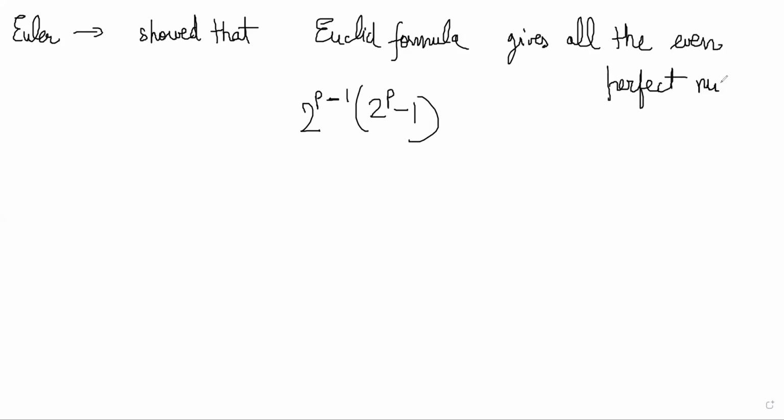Right now we don't know about odd perfect numbers, but all the even perfect numbers will definitely be captured by this formula. Here, the only thing that we are assuming is that 2 power p minus 1 is a prime.